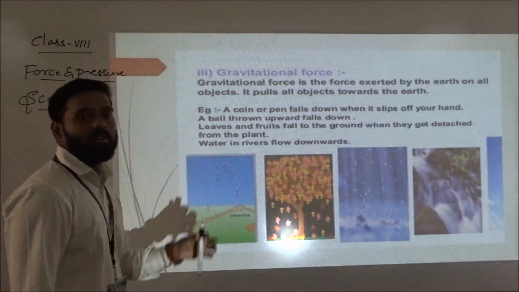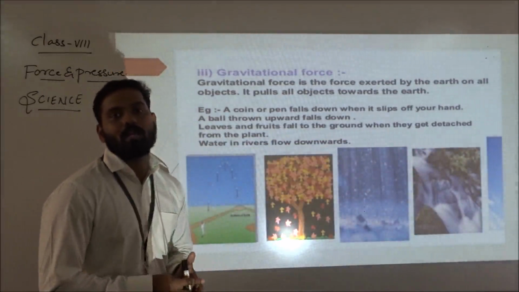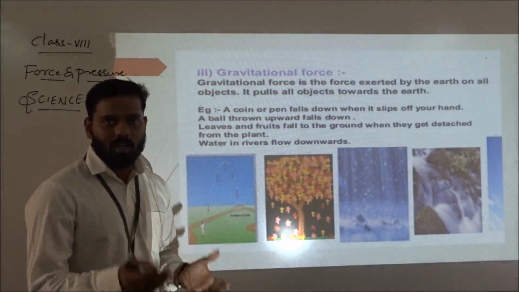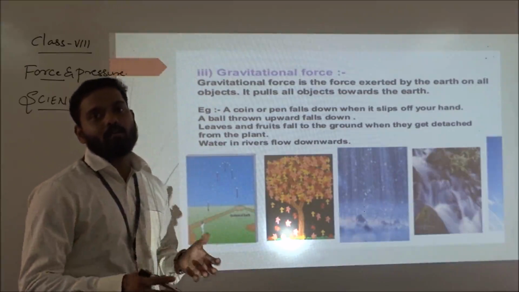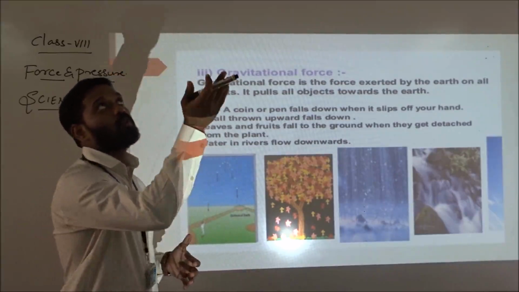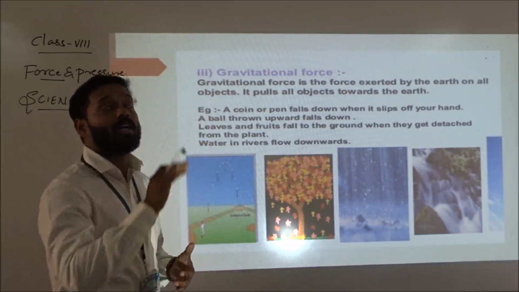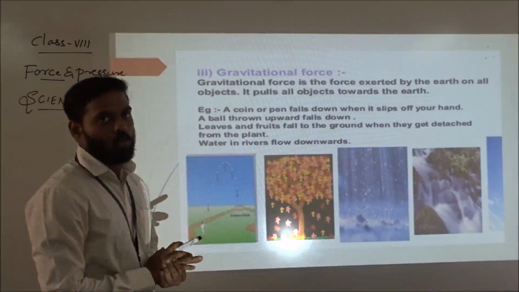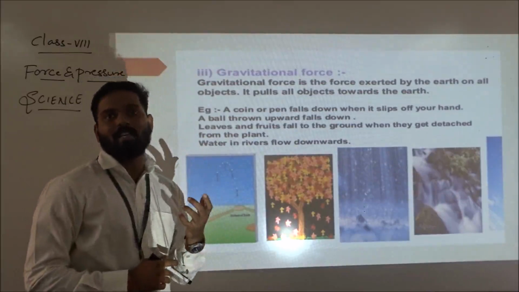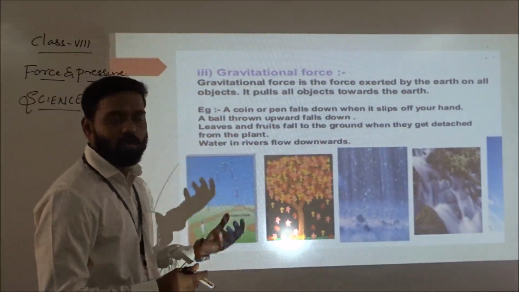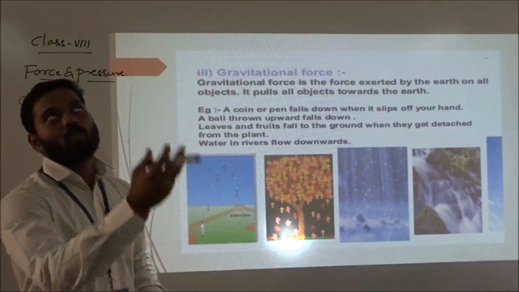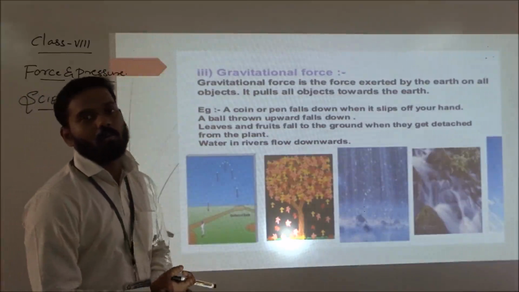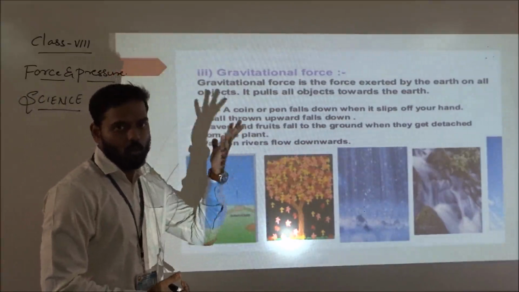Next, you can take gravitational force. Everyone knows gravitational force very well. Whatever things you throw up will come down. Why? The question that comes to everyone's mind is: why does whatever we throw up come down? Why does it not move forward? Because you know that Earth has gravity. Due to gravity, whatever we throw will come down because of gravitational force.